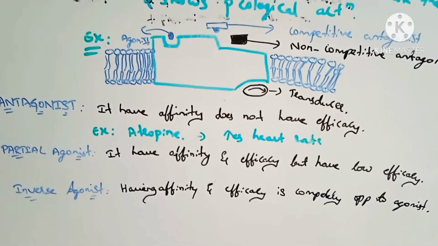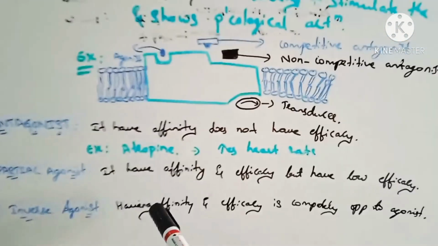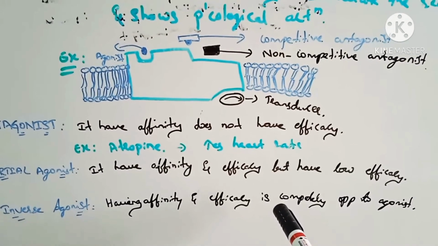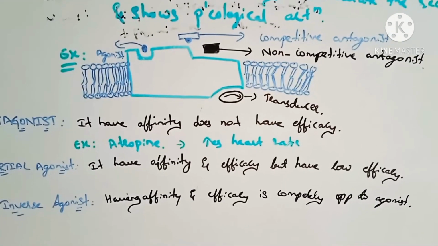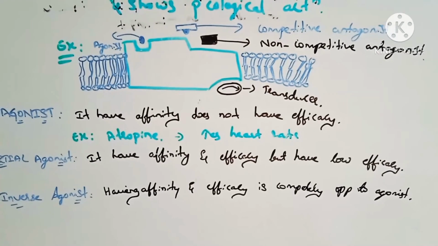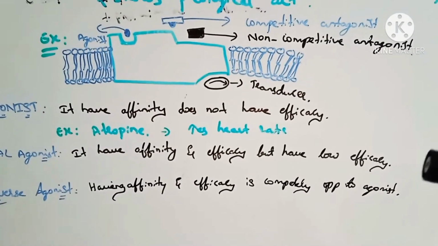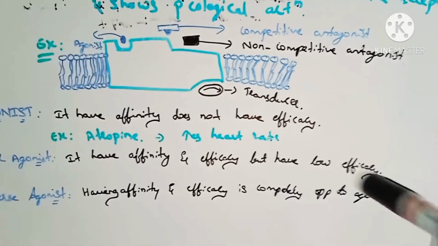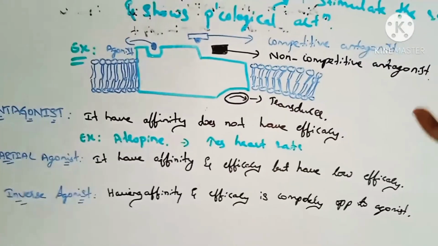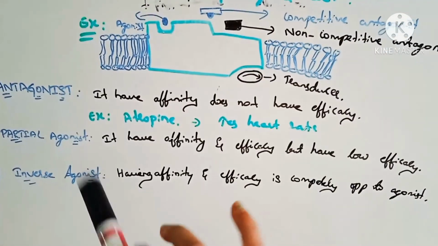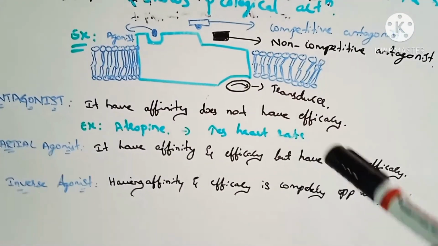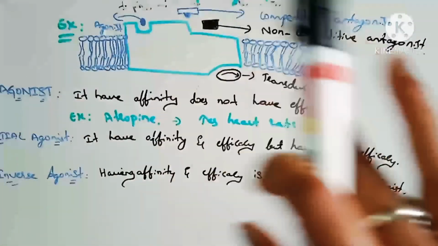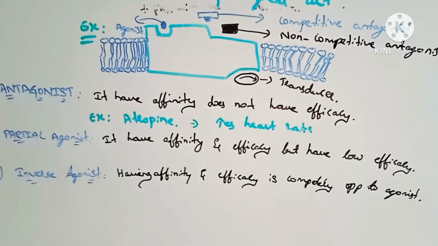Next, inverse agonist. Inverse agonist means having affinity, but efficacy is completely opposite to the agonist. It is an agent which activates the receptors to produce an effect in the opposite direction to the agonist. An agonist has affinity and efficacy, but an inverse agonist has efficacy completely opposite, meaning it does not show the pharmacological action.